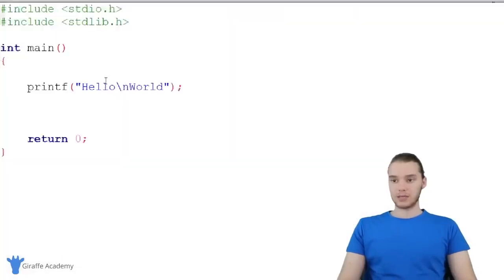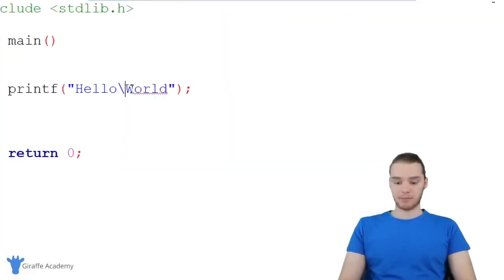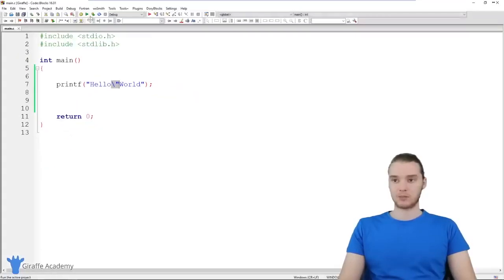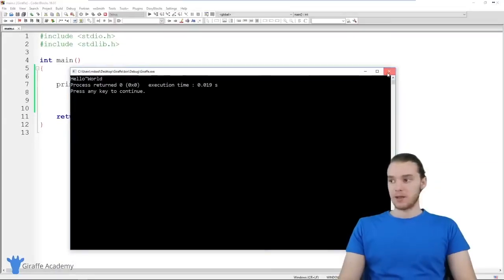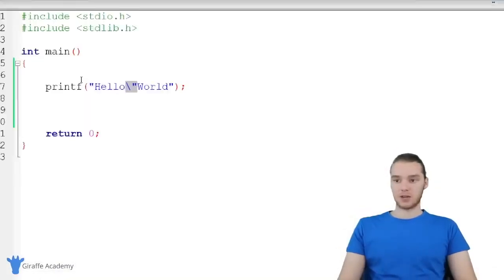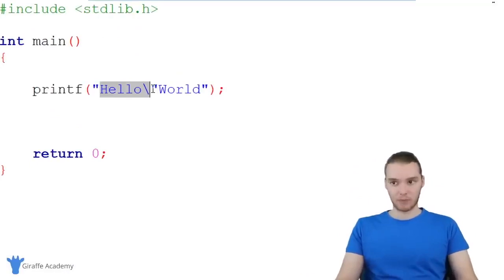We can also use these special characters. So for example, I could print out a quotation mark. If I just printed a normal quotation mark right here, you'll notice that it's messing this up. It's sort of like counting this as the entire string. If I wanted to change that, I could just put a \ here, and now this will literally render a quotation mark. So when I run my program, you can see we have a quotation mark there. And so that's kind of like the basic usage, right? You can specify some text that you want to print out onto the screen, and it'll do it.